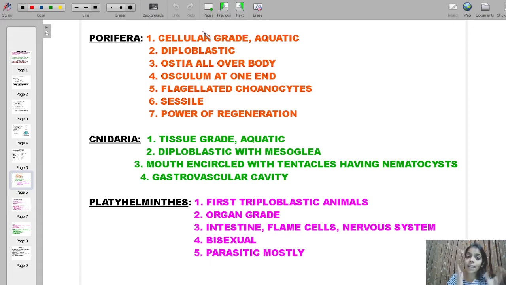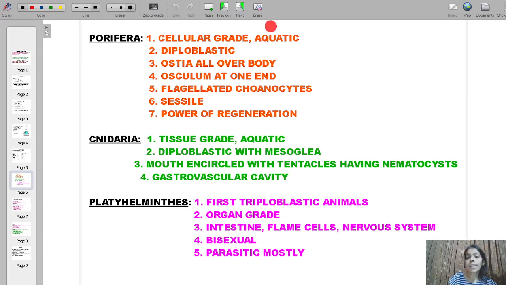The cells work independently and tissue system is absent in poriferans. What is a tissue? When a group of cells work together for a particular purpose to perform a particular job, that is called a tissue. But in poriferans, this is absent. There are many cells, but the cells work independently.